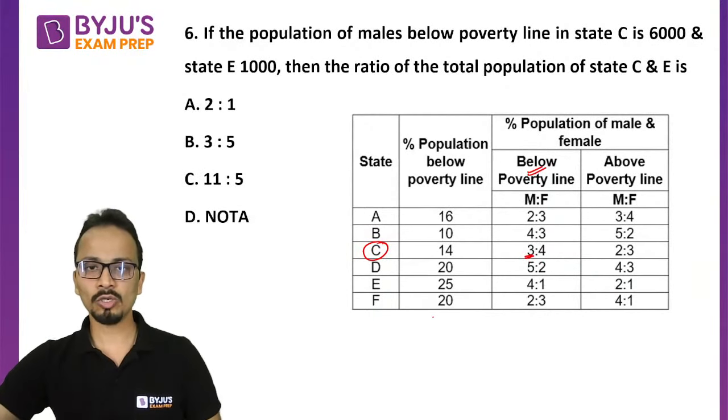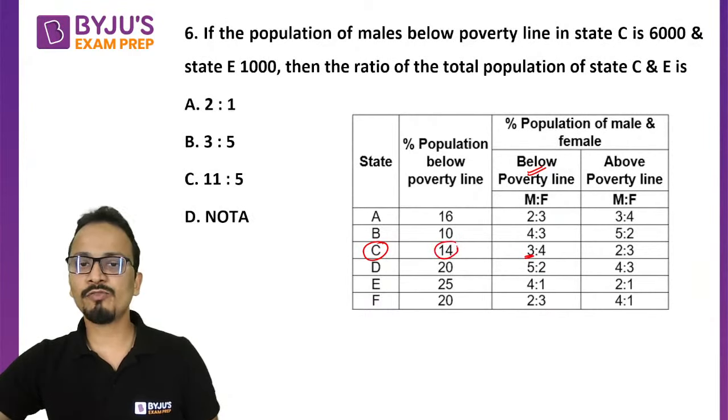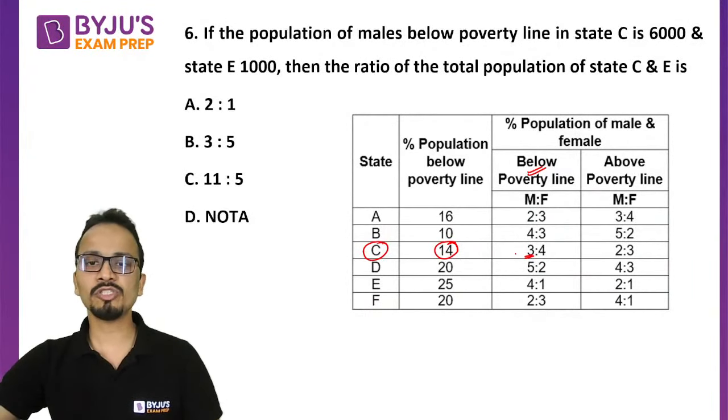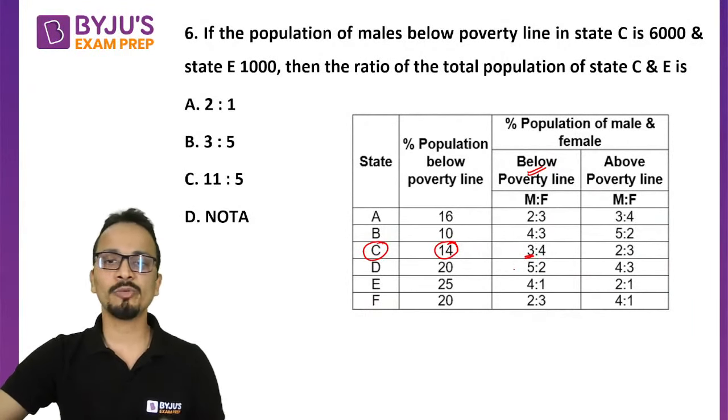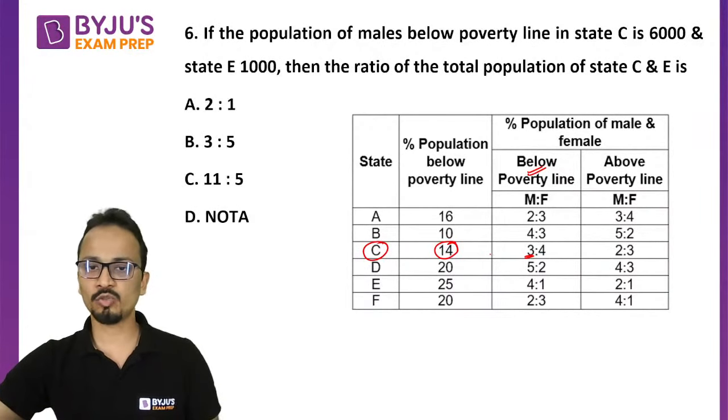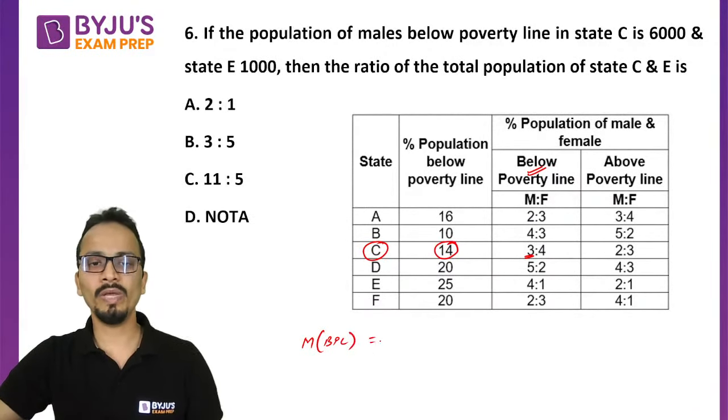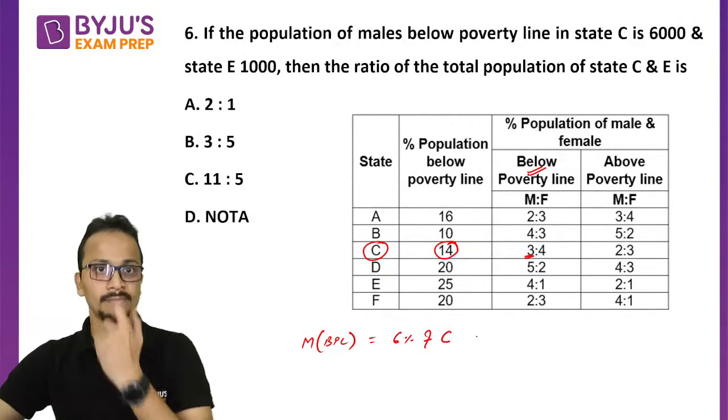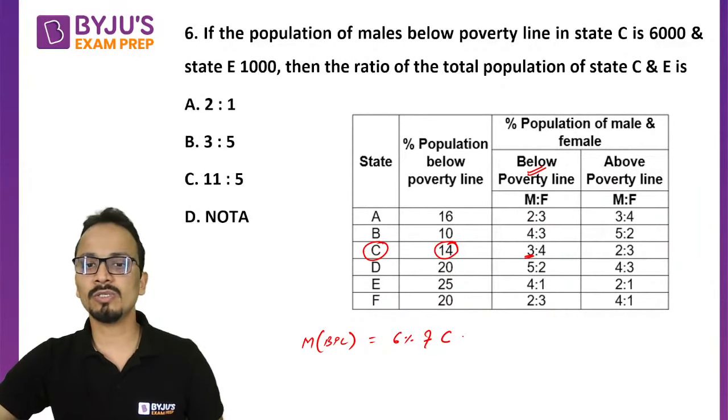The percentage is 14%. We will divide 14% in the ratio 3:4, so it will be equal to 6%. So males below poverty line will represent 6% of the total population of C, and this value is given as 6,000.